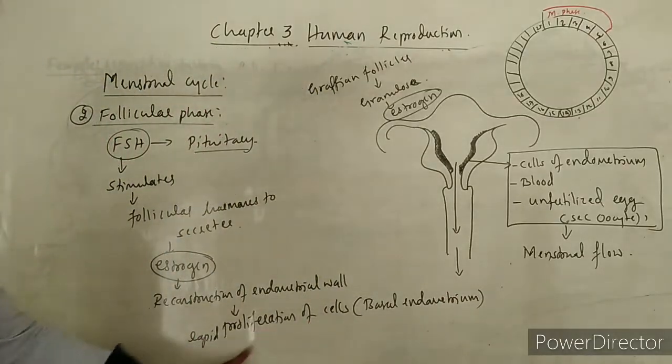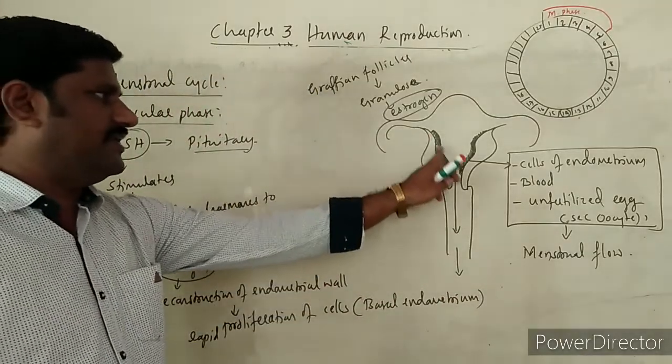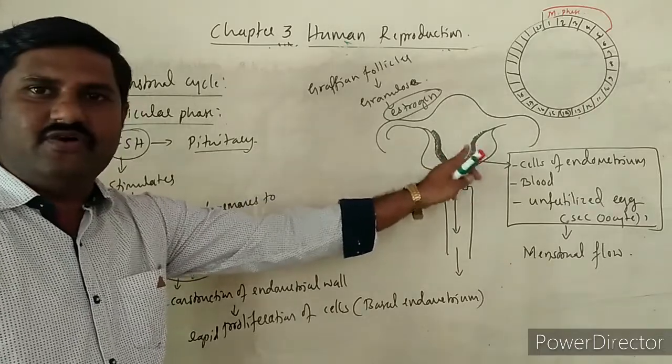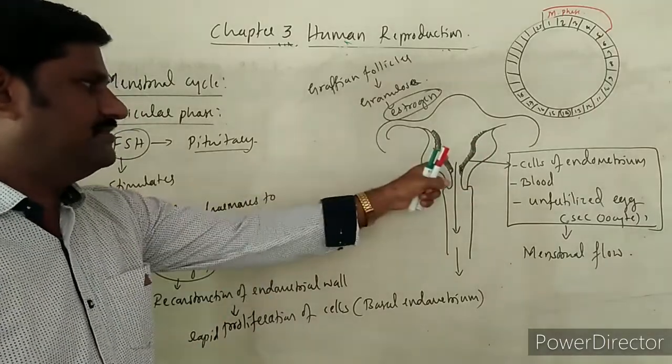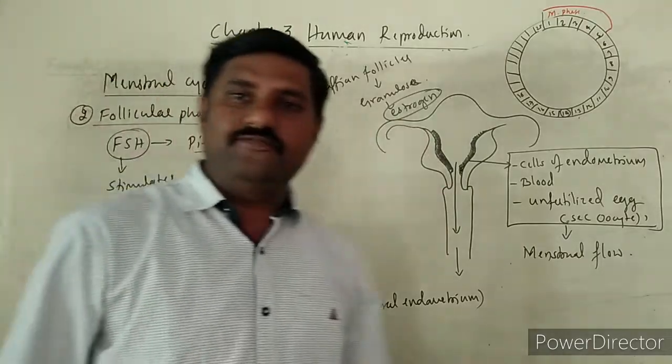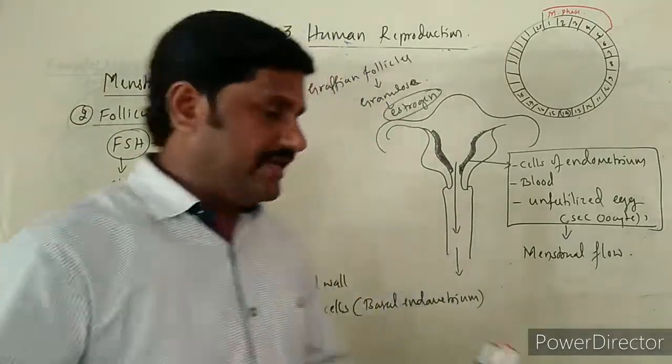Okay, so when the proliferation of the cells takes place, a new functional endometrial wall is constructed over here. Hence this is called the proliferative phase.